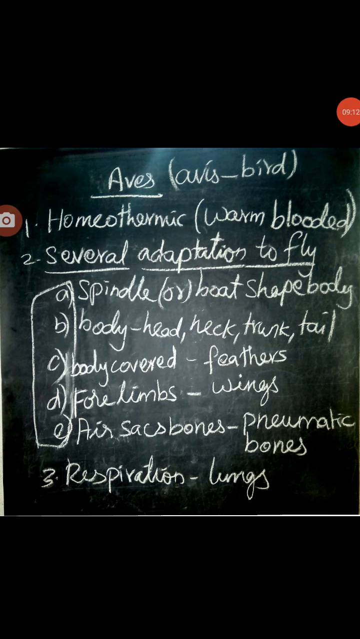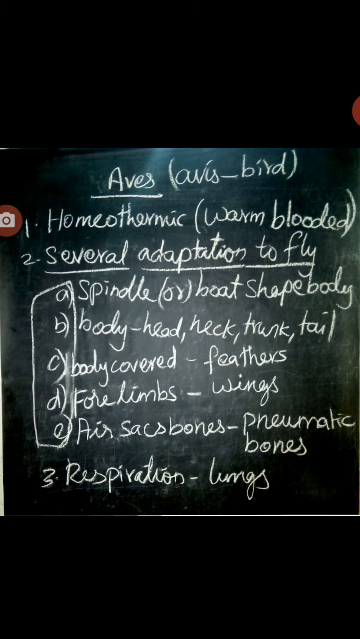Aves, birds. The birds are homeothermic, warm-blooded. The organisms cannot change their body temperature depending upon the environment. They are animals with several adaptations to fly. The spindle or boat-shaped body is divisible into head, neck, trunk and tail. The body is covered with feathers. Forelimbs are modified into wings for flight. The hind limbs are adapted for walking, perching and swimming.